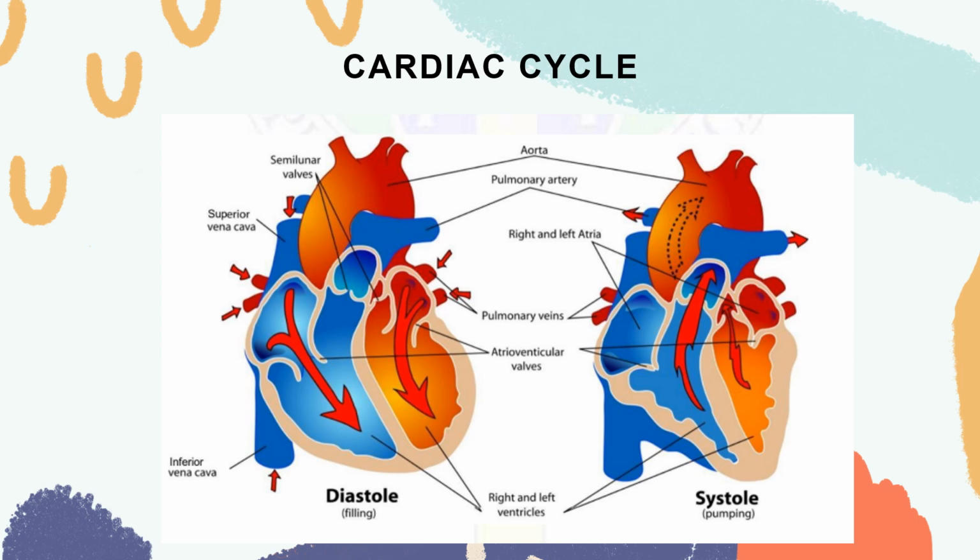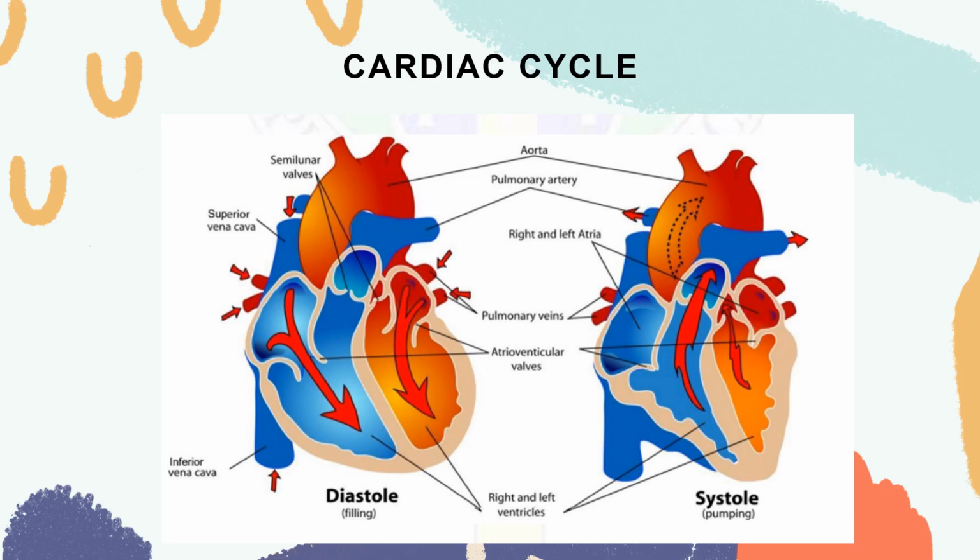The two phases of your cardiac cycle are known as the systole and the diastole. Your systole occurs when the heart contracts to pump blood out. The semilunar valves are open while the atrioventricular valves are closed. Your diastole occurs when the heart relaxes after contraction, in which your atrioventricular valves open while the semilunar valves close.